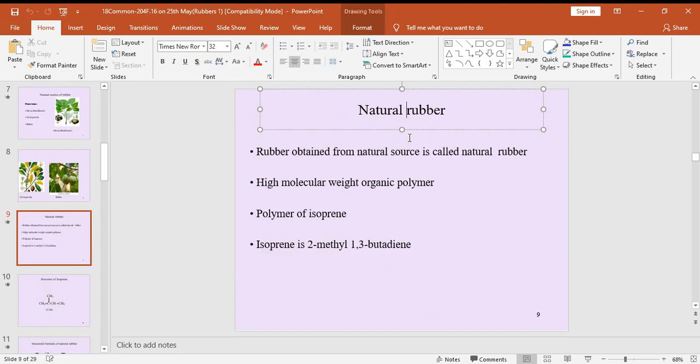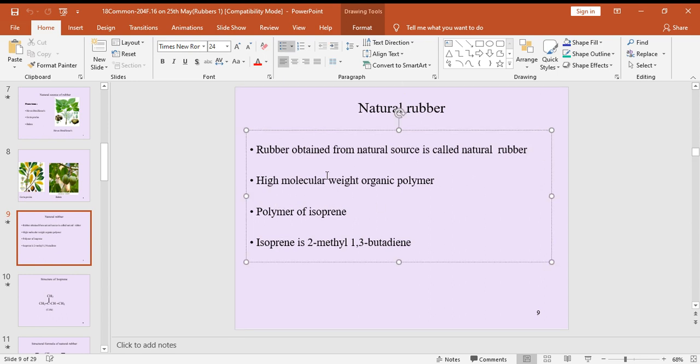Now it is time to discuss what is natural rubber. See here, rubber obtained from natural sources is called natural rubber.